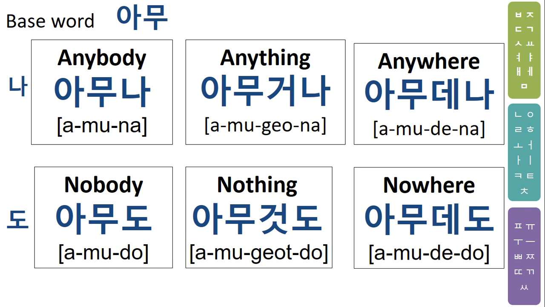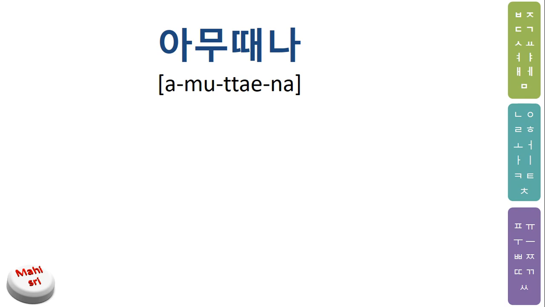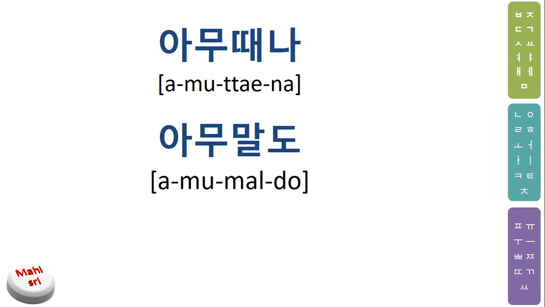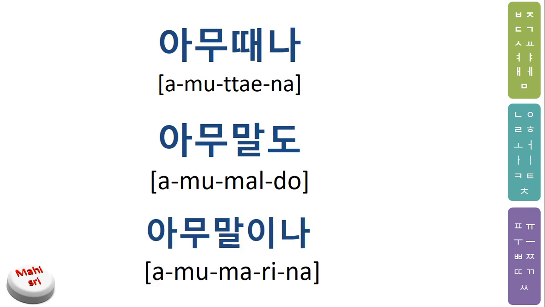And there is some bonus also. I'm going to explain these: amutena, amumaldu, amumarina, all those words at the end of the video. This is the bonus. Do you want to learn these words? Please watch the video completely.